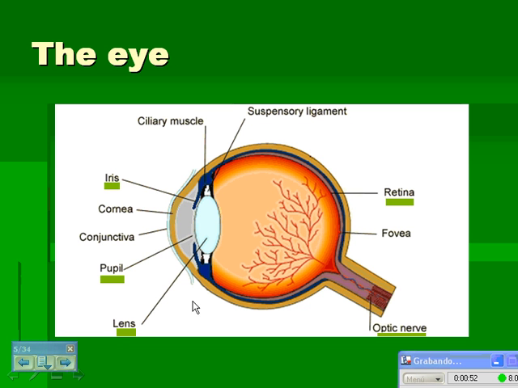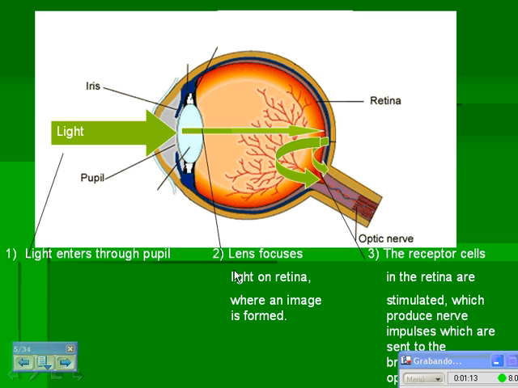So here we have the different parts of the eye. Here's the iris, the pupil, which is where the light enters, the lens, which is where the light is focused, and the retina is where the image is formed here, and the optic nerve is where the nerve impulses are sent to the brain. So can we have another diagram here?